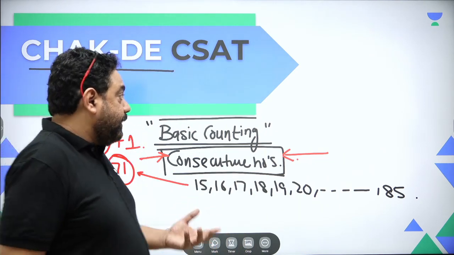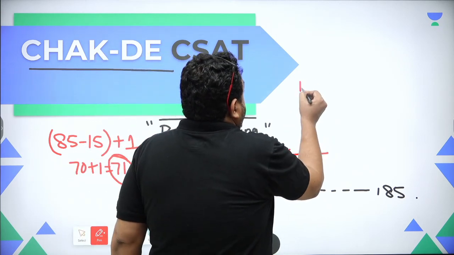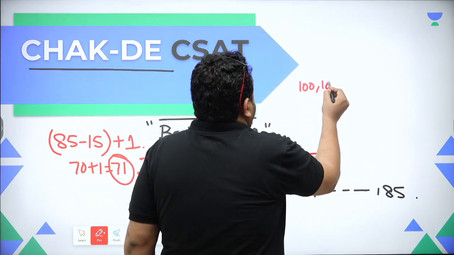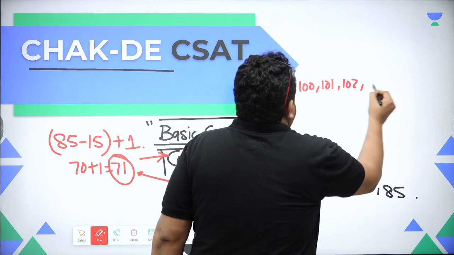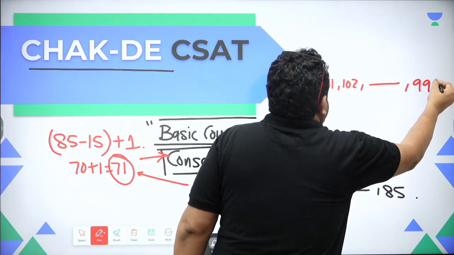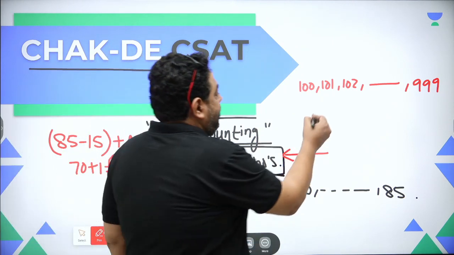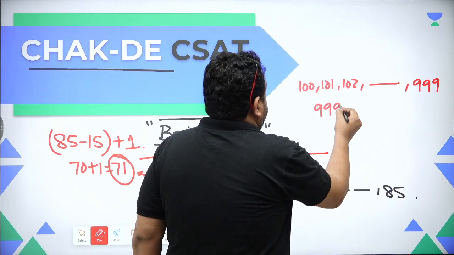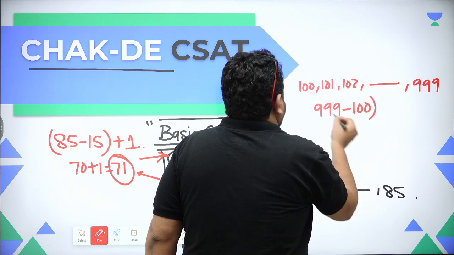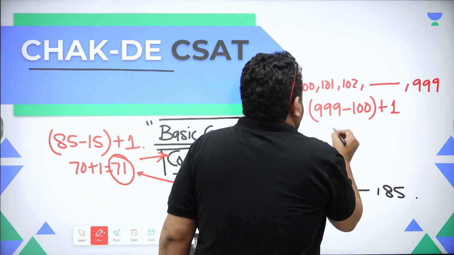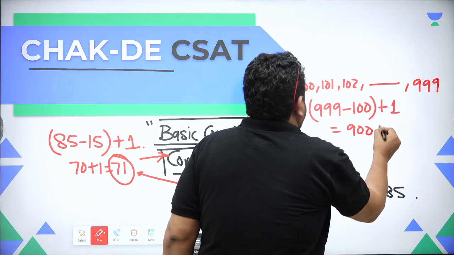One more example. If I write numbers from 100, 101, 102 till 999, how many numbers have I written? It is 999 minus 100 plus 1. So I have written 900 numbers.